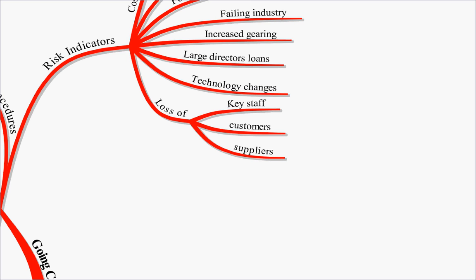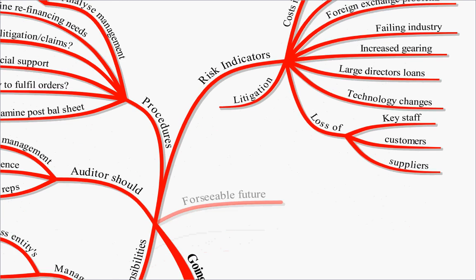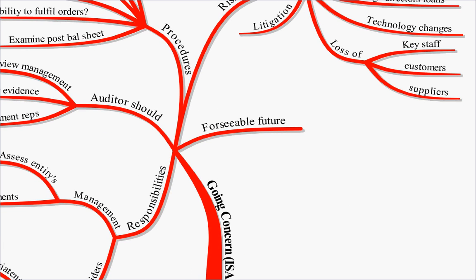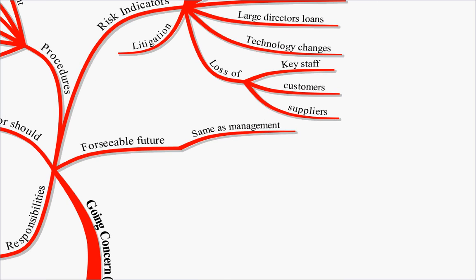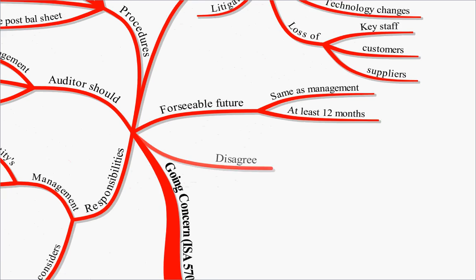If we have a contract to supply a certain product and we lose that supplier, that may affect our going concern. Lastly, that litigation that we talked about. If there's large litigation ahead of you, can that impact on going concern? Just a word on foreseeable future. What foreseeable future is held to be is the same as the management, and it's at least 12 months. So you're assessing for the same as the management, and that will be for at least 12 months.